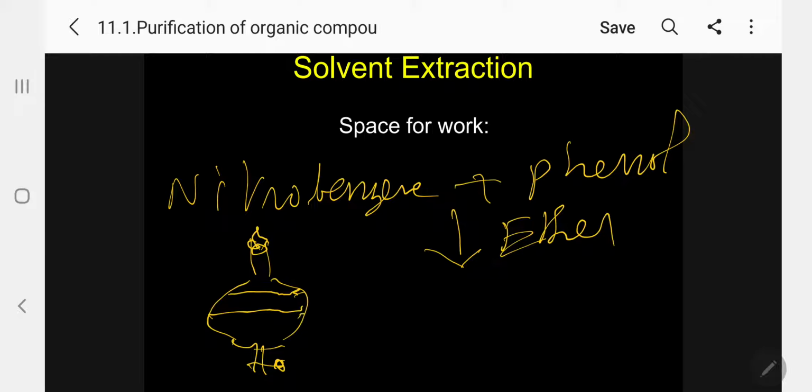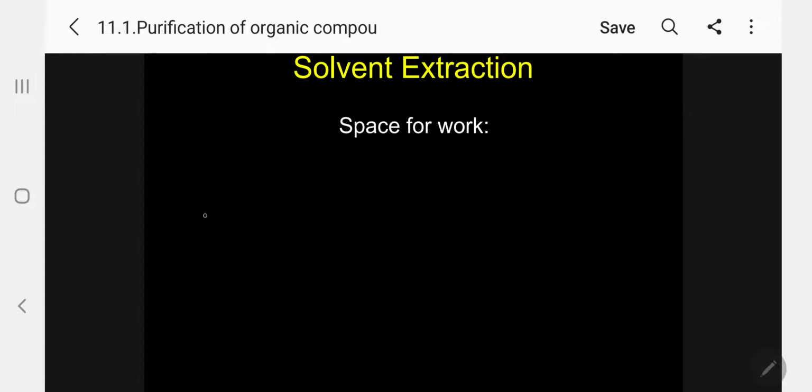So what is happening here in this case? After this shaking, what is happening? There is a mixture of 2 things, nitrobenzene and phenol. So what will happen now? Nitrobenzene will be retained in the ether, top layer.